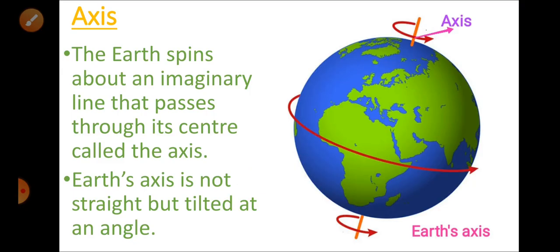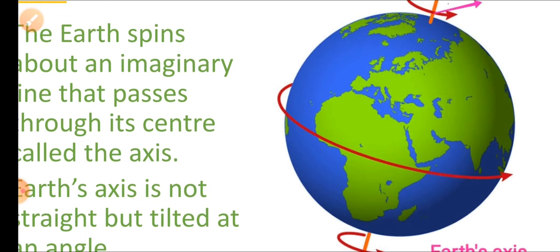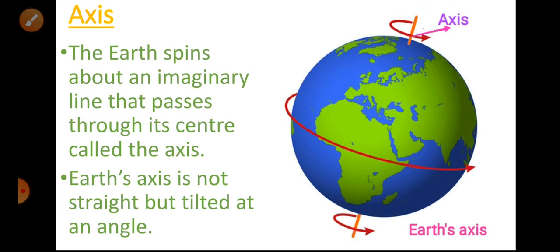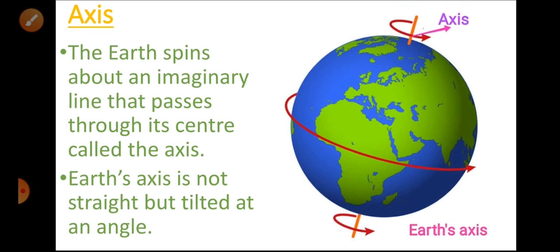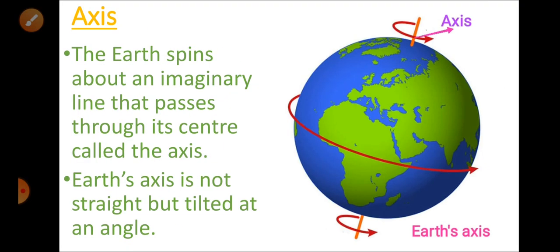Now we will talk about the axis. The earth spins about an imaginary line that passes through the center, and it is called the axis. Can you see the orange color imaginary line passing through the center of the earth? That is known as the earth's axis. The earth's axis is not straight, but it is a little tilted at an angle.